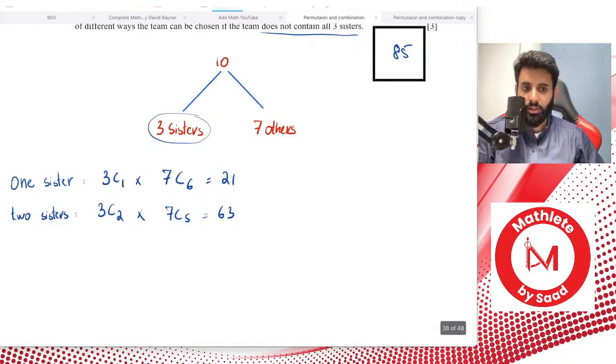Now what about the third possibility? What do you think will be the third possibility?